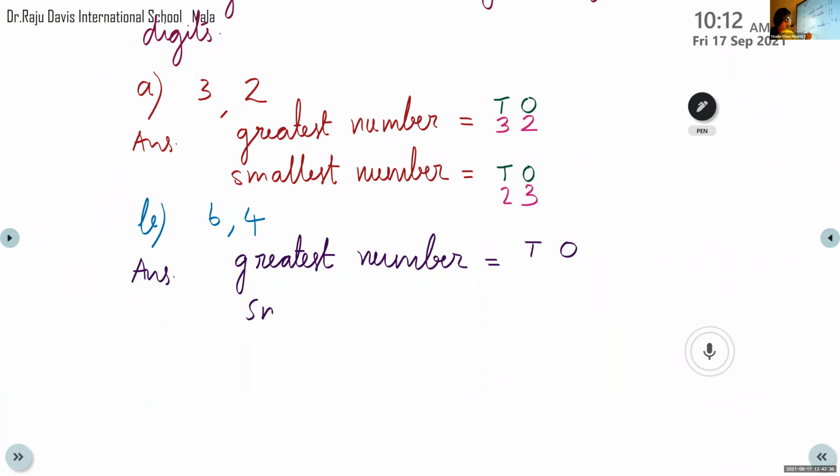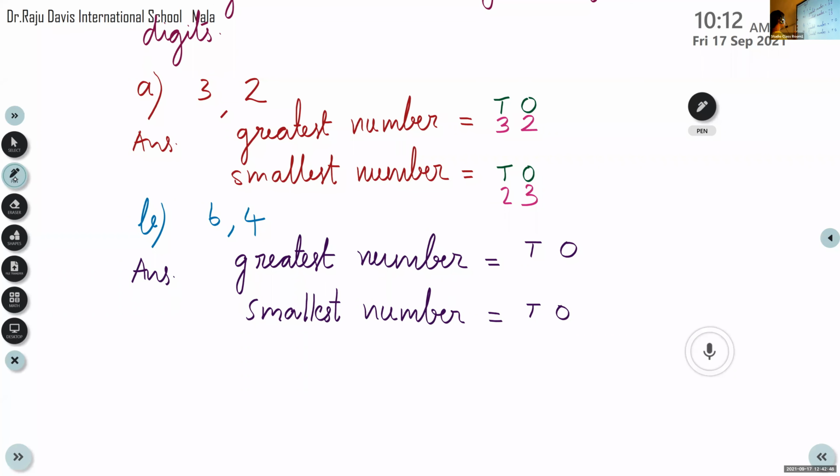The smallest number, let us write the tens and ones. Now the greatest number, we have to write the greater digit in the tens place. Here in 6 and 4, which is greater? 6, very good. And the next digit we can write at the ones place. So what's the number? 64.